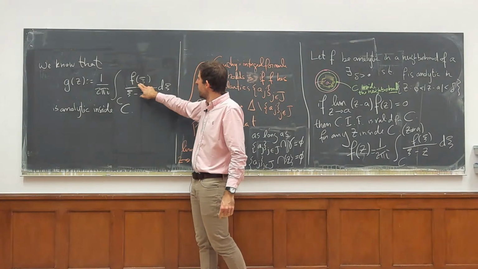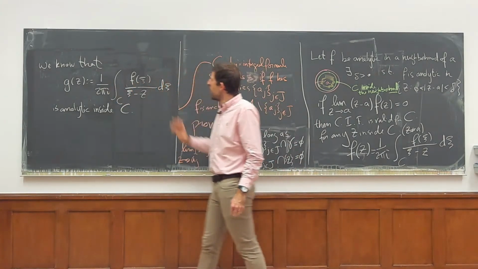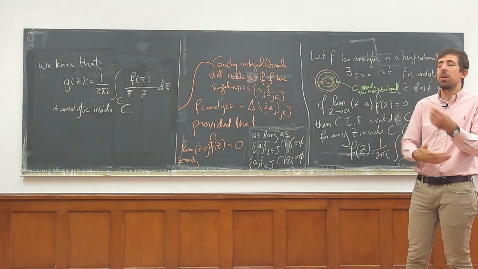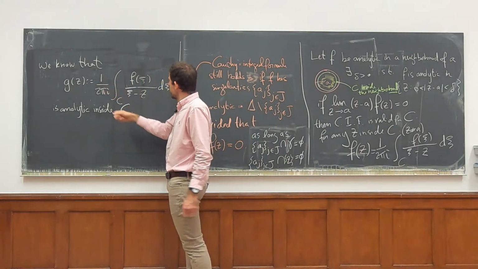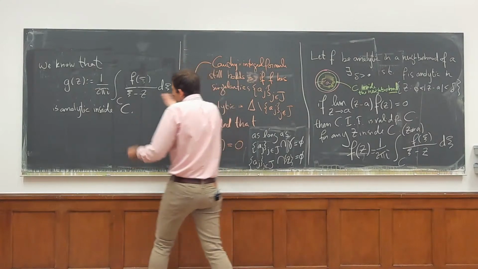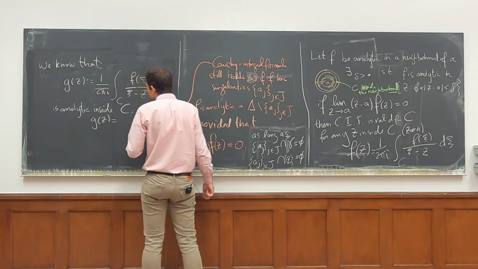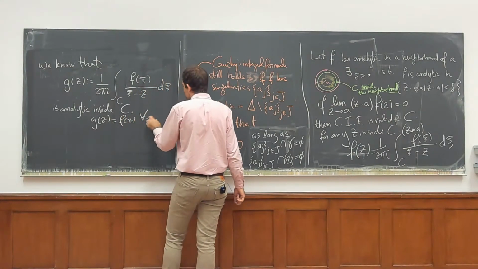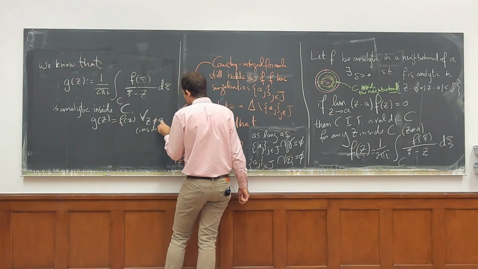This is a continuous function on the circle, and we showed that a formula of this type is analytic, and we even calculated its derivatives: when we differentiate n times, an n factorial shows up, and this power to the n. And obviously g of z equals f of z for all z not a inside the circle.